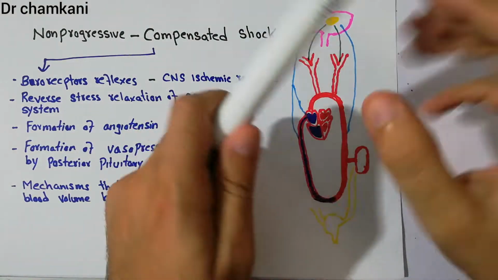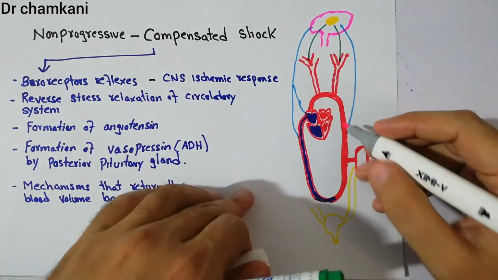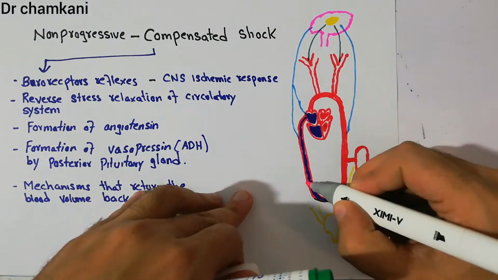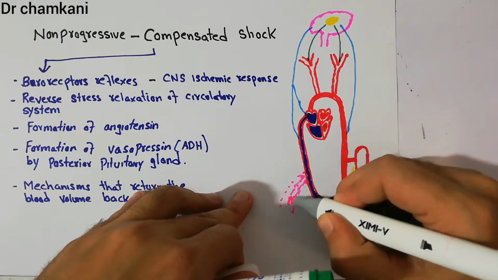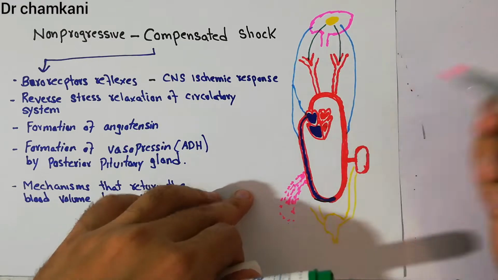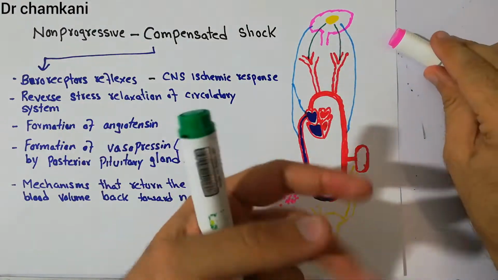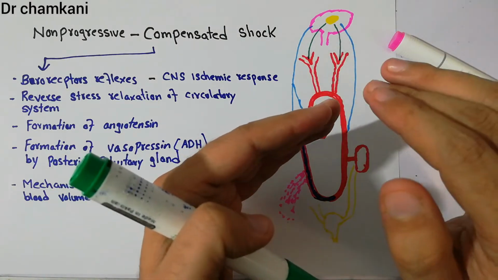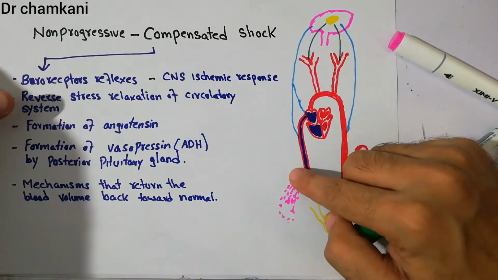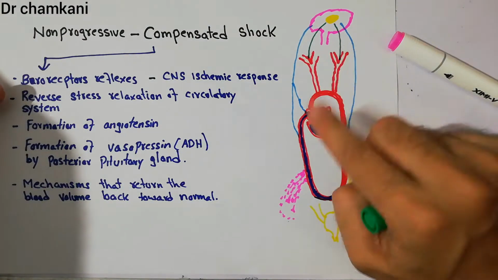We will take the example of hemorrhagic shock in which, for example, bleeding occurs and blood loss has occurred. Hemorrhagic shock is due to bleeding. So bleeding has occurred and the volume of the blood has reduced. We have discussed hemorrhagic shock in detail, and the different stages of hemorrhagic shock, the stages at which the non-progressive stage becomes a progressive stage. Here, we just consider an example of how the different compensatory mechanisms will compensate the shock and will not allow